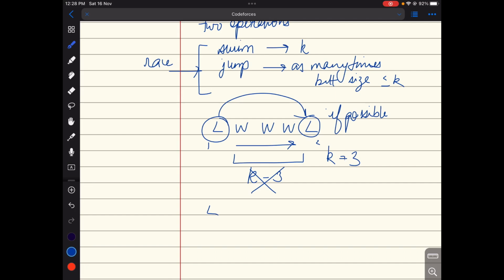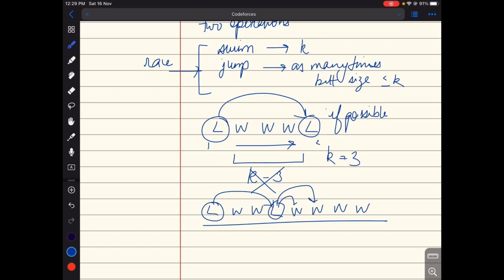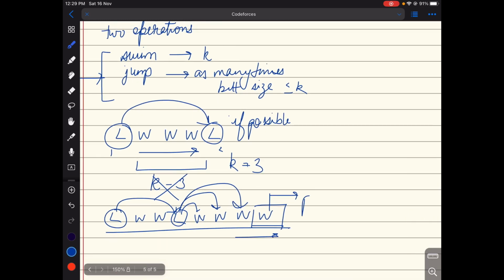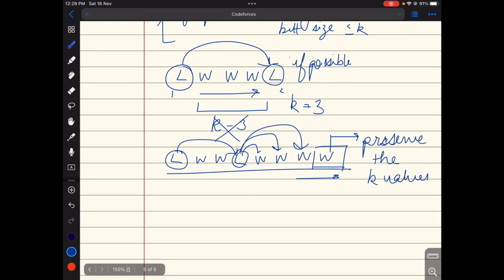having a test case. If log is like this, and then this is the string we get, we can jump from this log to this log, that's all right. And we can also either jump to here, here, or here, but after that we would need to swim this one extra space. So for doing that, we need to preserve the k values, right? And since log is there, we can either jump here, here, or here.